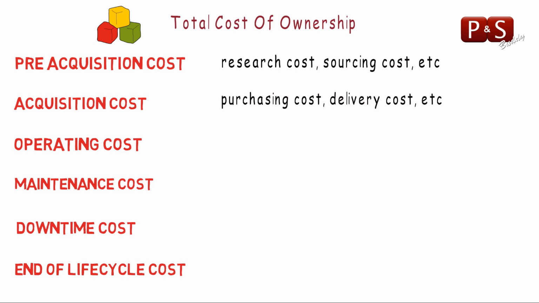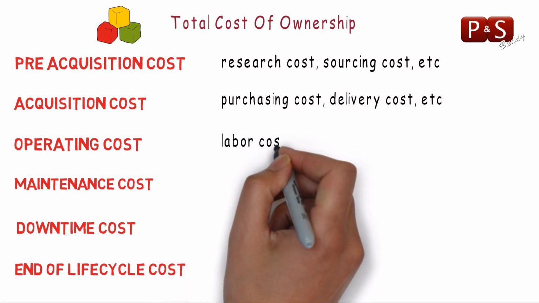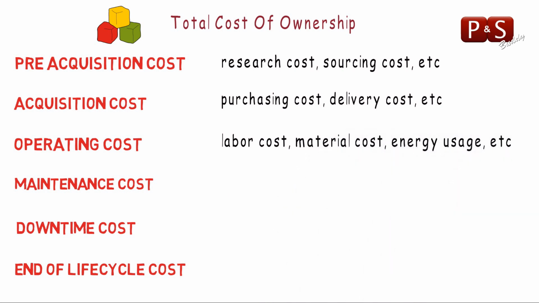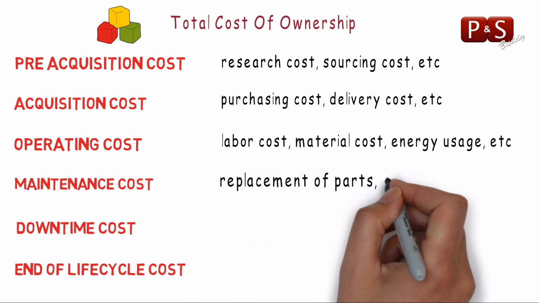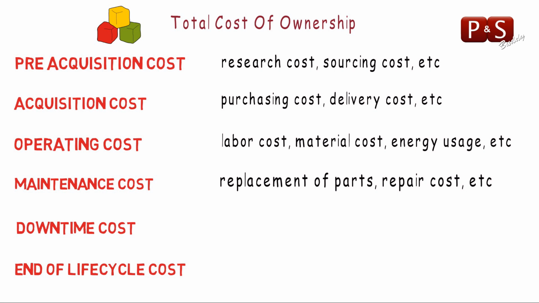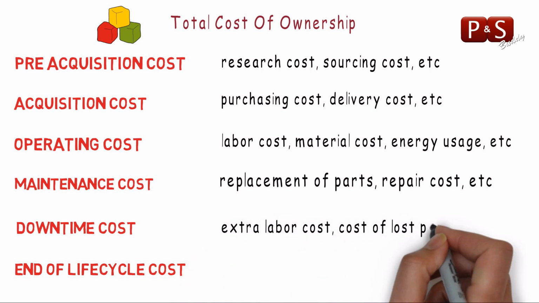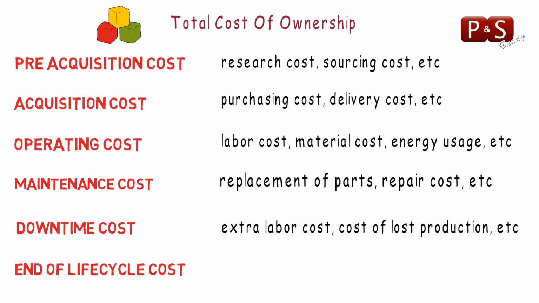Next is operating cost. The cost incurred to run or operate the machinery. Examples are labor cost, material cost, energy usage, etc. Maintenance cost. Examples are servicing cost, replacement of parts, repair cost, etc. Downtime cost. If the asset fails to perform or stops working, then there will be downtime costs such as extra labor cost or cost of lost production, etc.